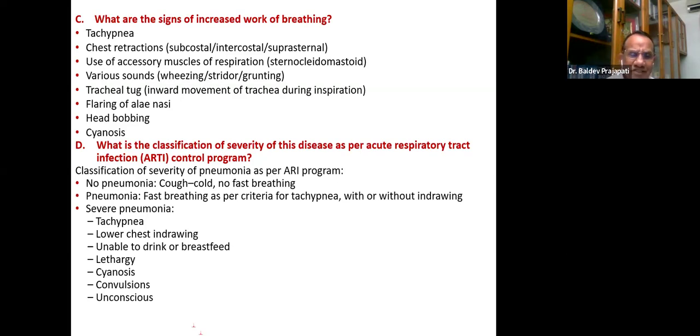Severe pneumonia, already we discussed: tachypnea, lower chest indrawing, unable to drink or breastfeed, lethargy, cyanosis, sometimes convulsion, and even unconsciousness. So these are the points of classification, no pneumonia, pneumonia, severe pneumonia, which we should remember.